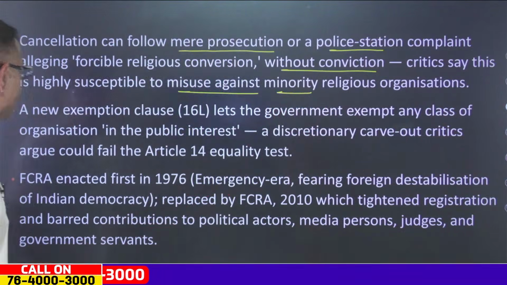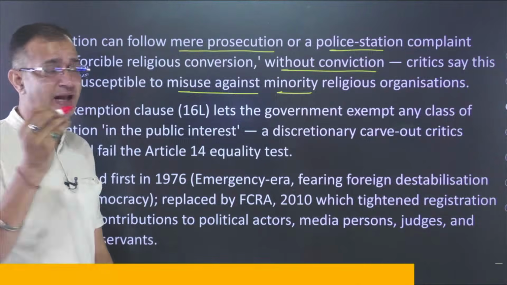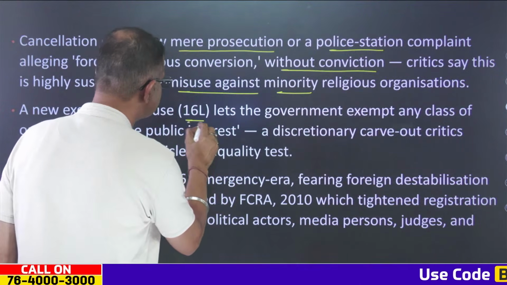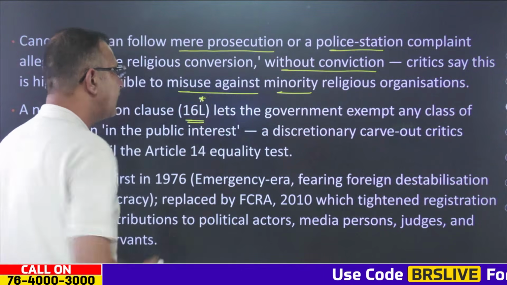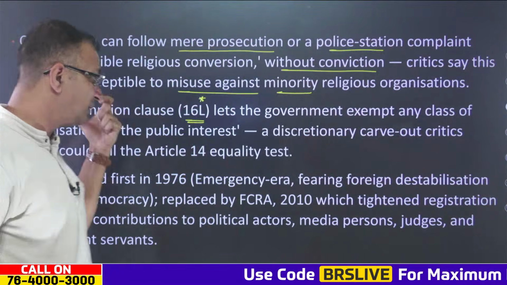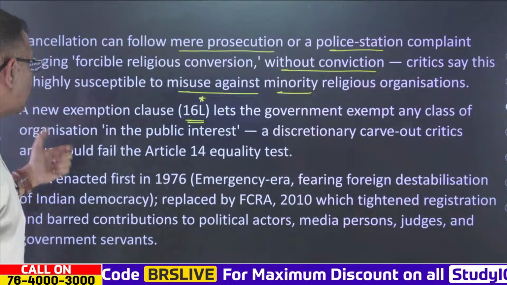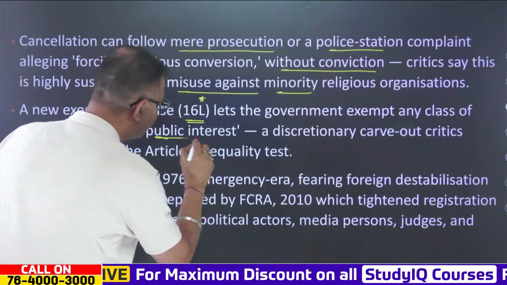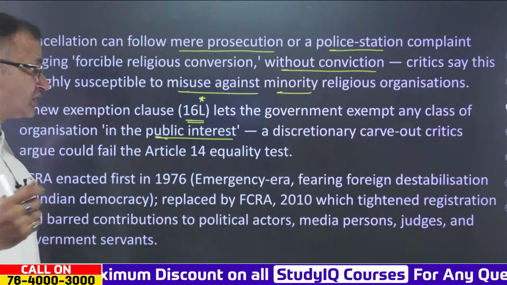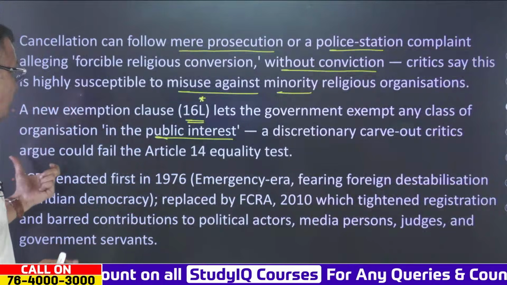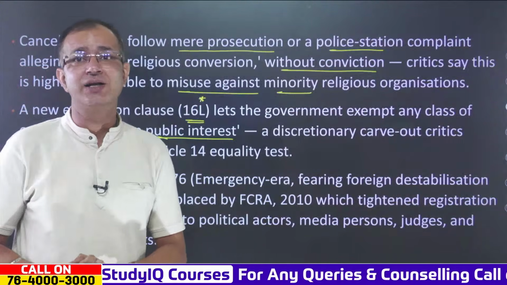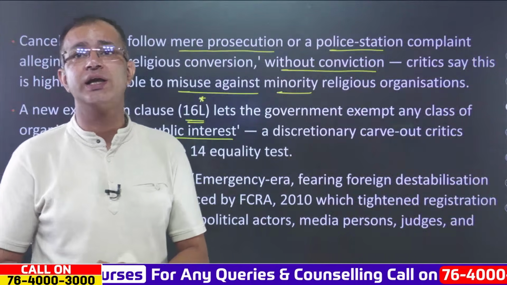Now there is a new exemption clause that has been added, very important, and it is 16L. This exemption clause will let the government exempt any class of organization in the public interest as well. Now this is a discretionary carve-out which the critics argue fails the Article 14 equality test.